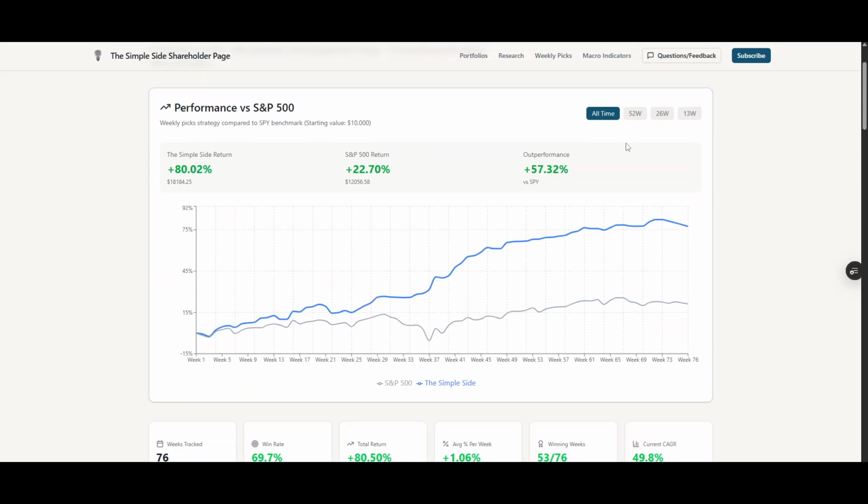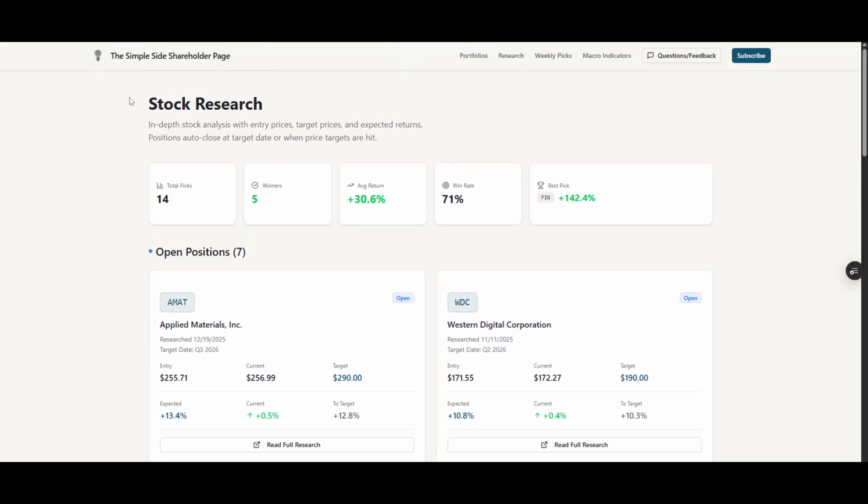So that's all that stuff. On the stock research page, you kind of get the same access to everything. So here you've got the total number of picks that we've made, the number of winners that we have, the win rate that we have, which just tracks how many of our picks are actually returning positive returns. We've got our best pick set up here, which of course is Figma, which we made earlier this year on the IPO day. And then we've got our average return here.